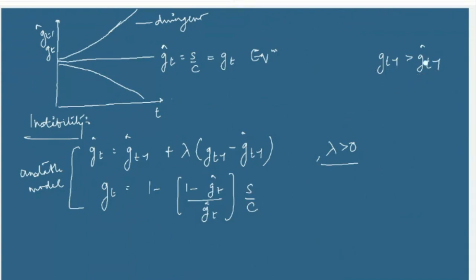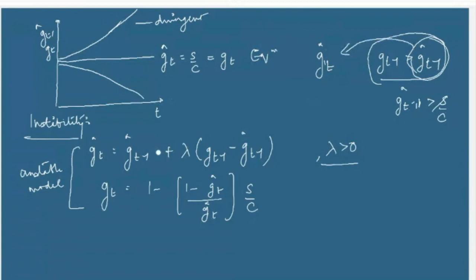This will only happen when G_t minus 1 hat will be greater than s by C. And when the actual growth rate in time period t minus 1 is greater than the expected growth rate in time period t minus 1, then G_t hat will be greater than this value. And that's what we have written in this equation.